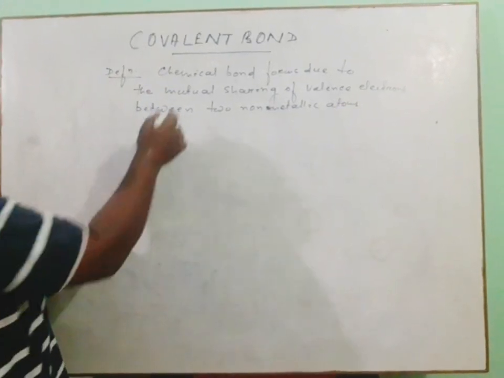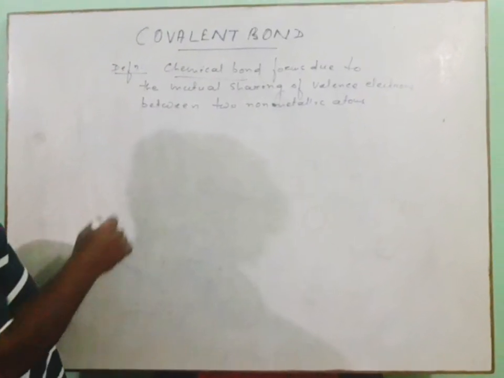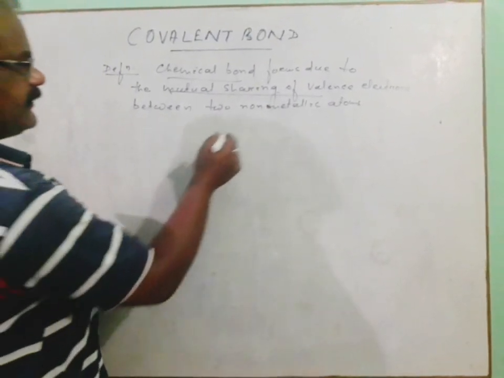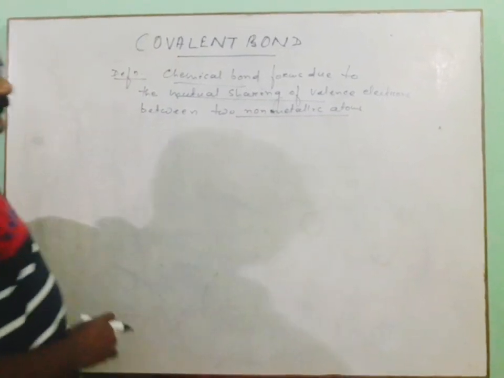So this is a sort of chemical bond formed due to the mutual sharing of valence electrons, and it should be between two non-metallic atoms.